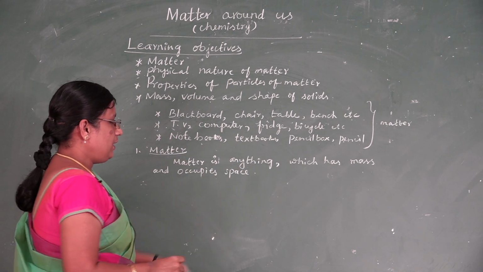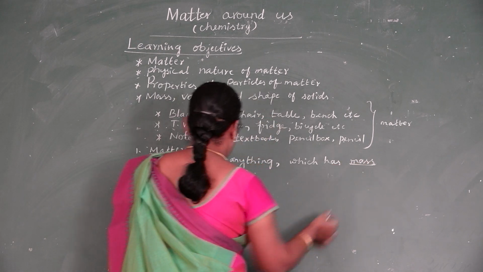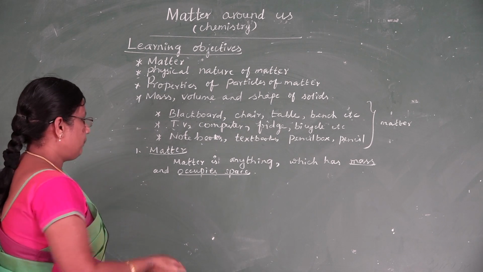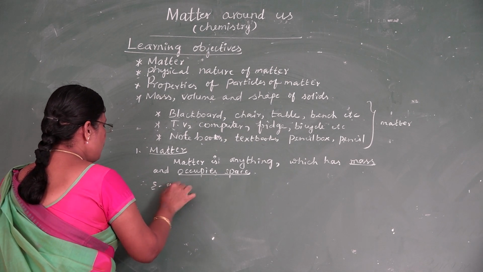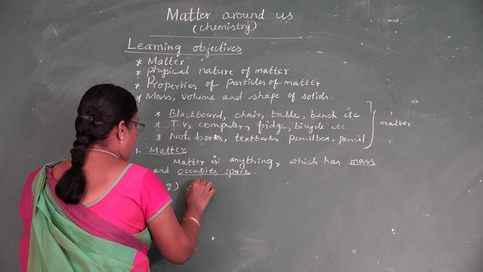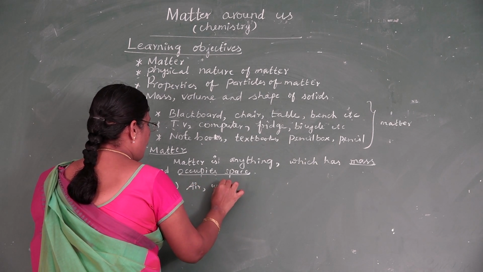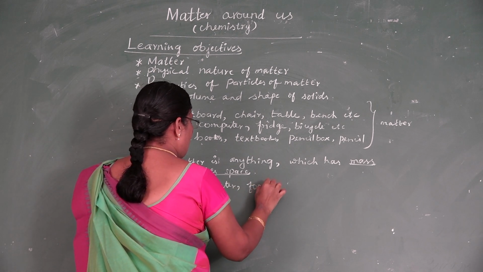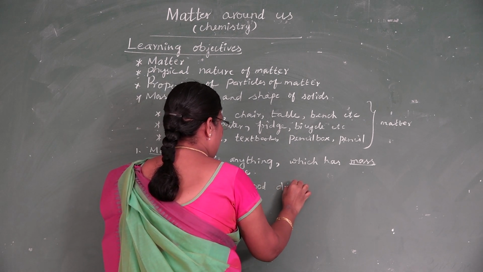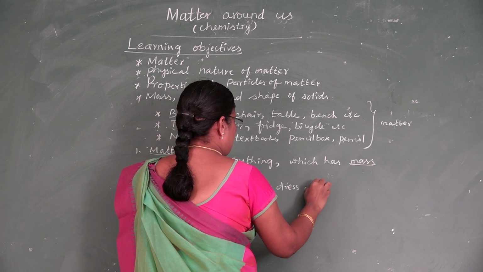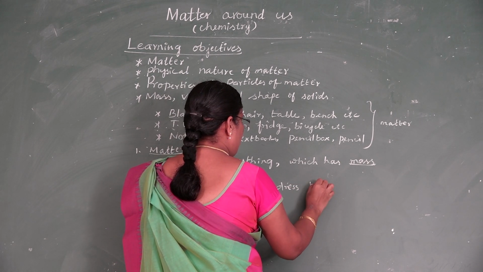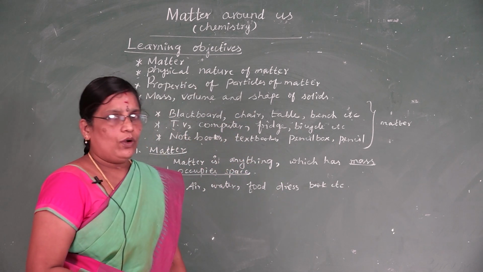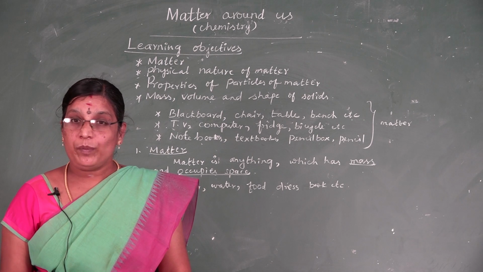Matter is anything which has mass and occupies space. What are the examples of matter? Examples of matter are air, water, food, dress and book, etc.